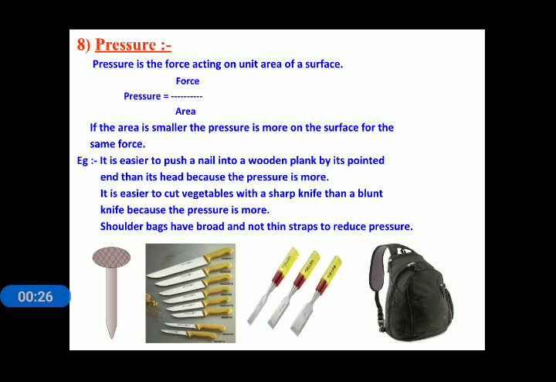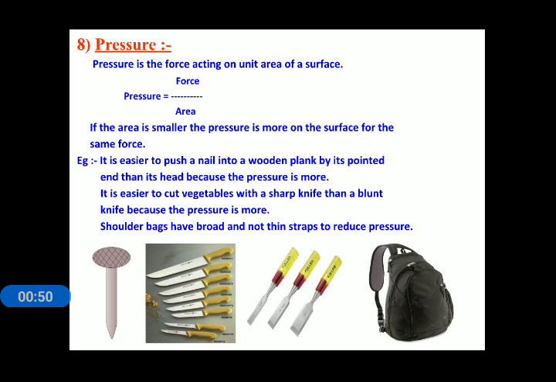The definition given in this slide says that pressure is the force acting on unit area of a surface, and the formula for pressure is equal to force upon area. Here the force is also known as thrust. What is thrust?